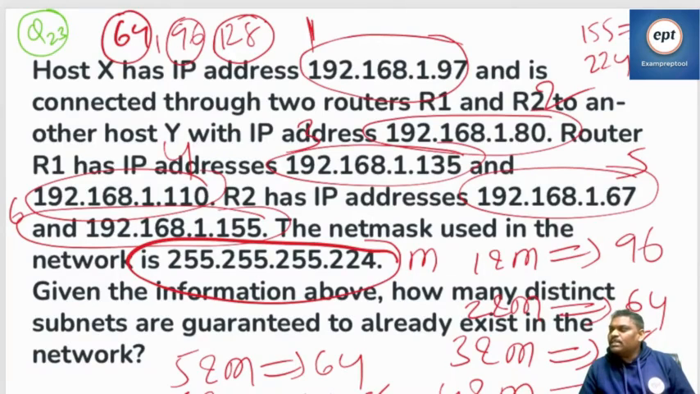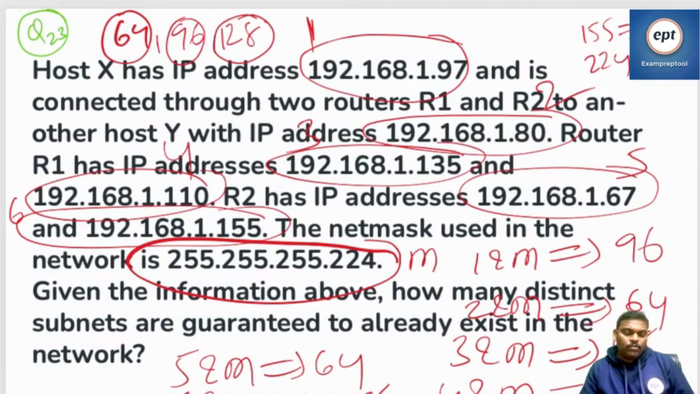Yesterday we did this. Totally you have 2 power 12 hosts. 2 power 12 hosts divided into 2 parts. One half is given to A. Another half, again half is given to B. So one part is left out. With the given information, he is asking how many subnets are guaranteed. He is not asking all possible subnets, because maybe he is not using some.